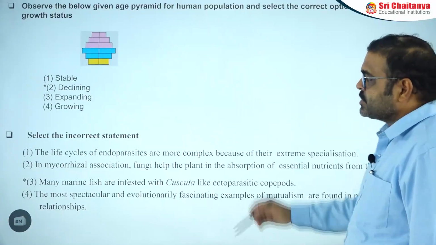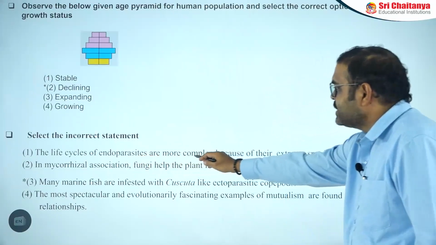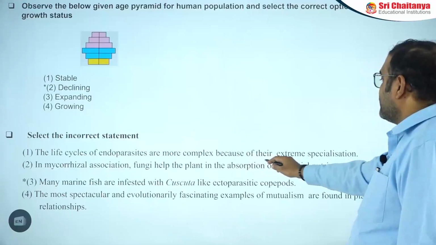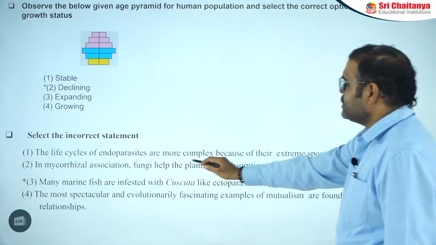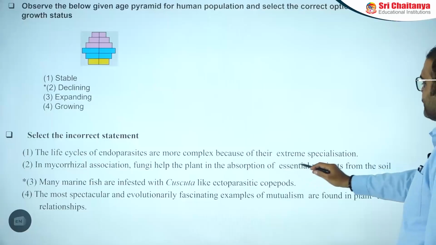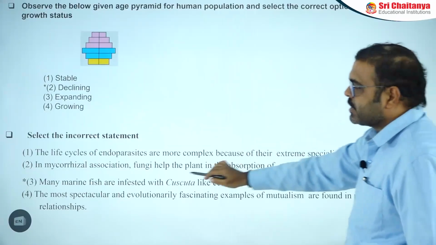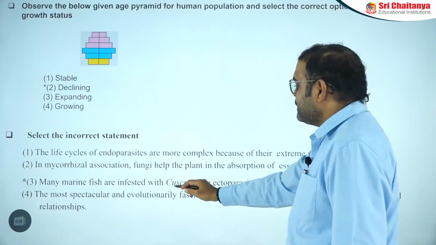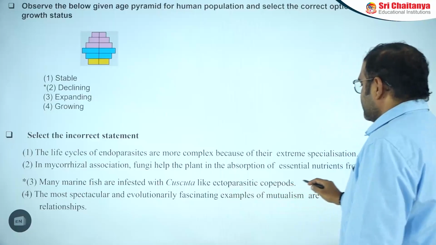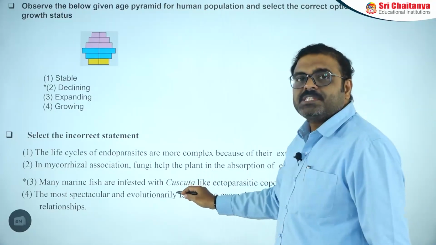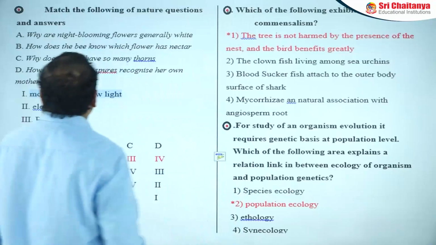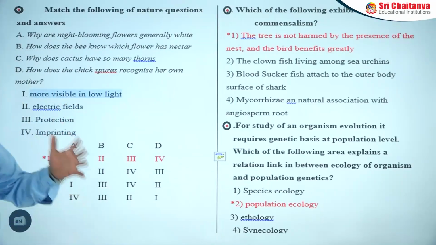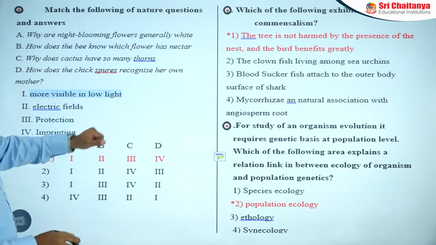Select the incorrect statement. The life cycle of ectoparasites and endoparasites is more complex because of extreme specialization. It is correct. The mycorrhizal association fungi help plants in the absorption of essential nutrients from the soil. It is also correct. Many marine fishes are infested with the cuscuta-like ectoparasitic copepods. Cuscuta is a plant, not a copepod. That's why it is the wrong statement you need to find. Next, these are some tough questions related to organisms and population.